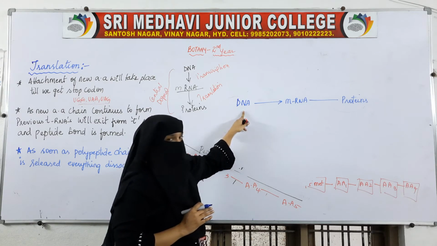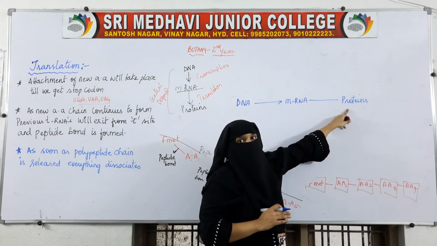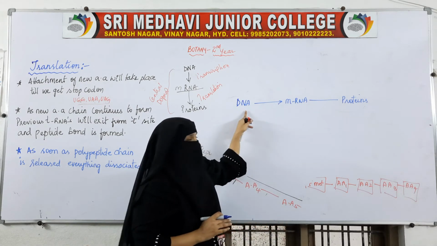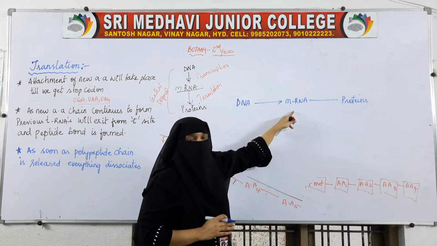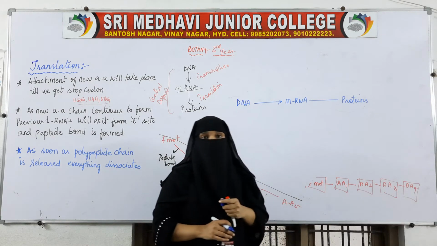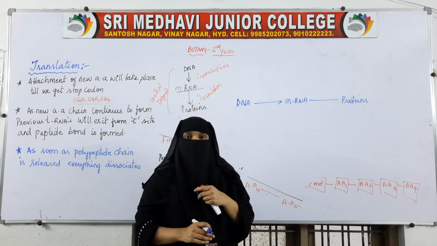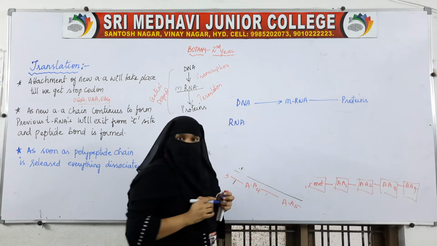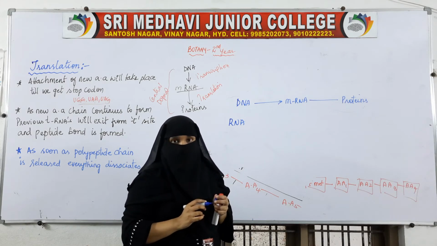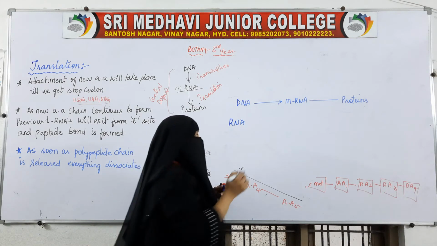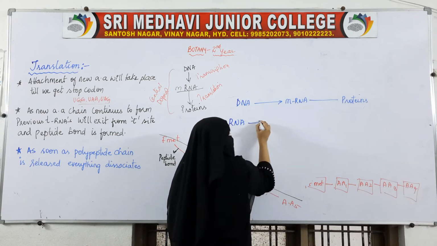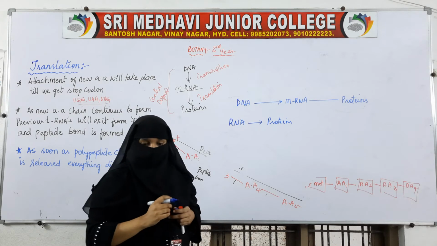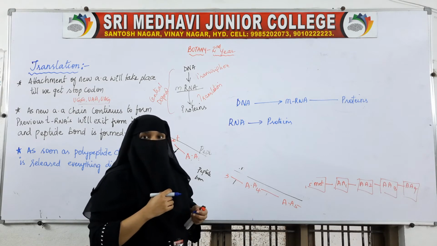So this genetic material helps in the synthesis of proteins. It cannot do it directly, so it makes a copy of mRNA, and mRNA helps in the synthesis of proteins. But what about organisms where RNA is the genetic material? We will assume that RNA is the genetic material now. Can RNA directly make the proteins? No, it won't be like that. So what happens in these organisms?